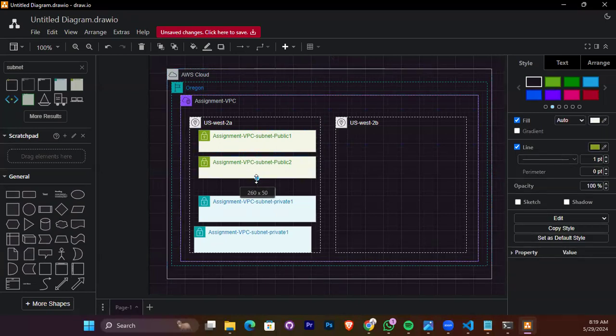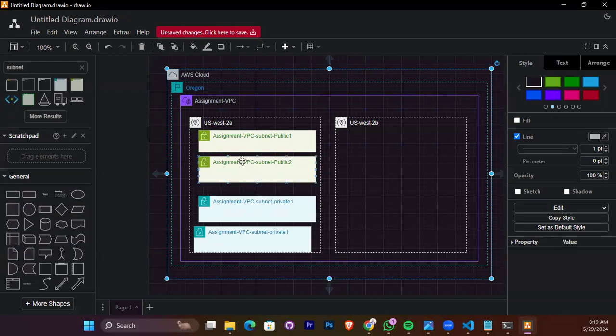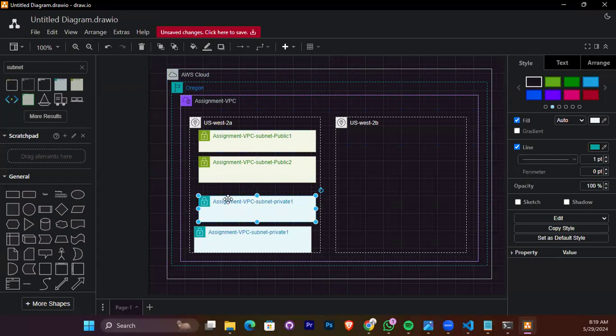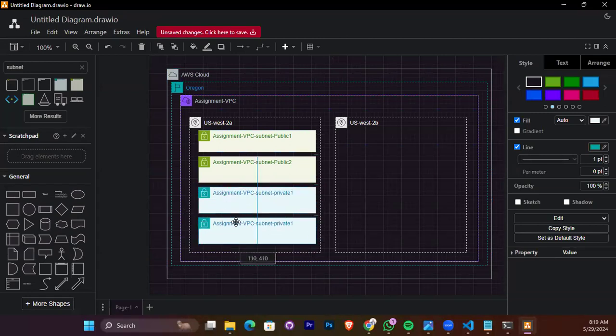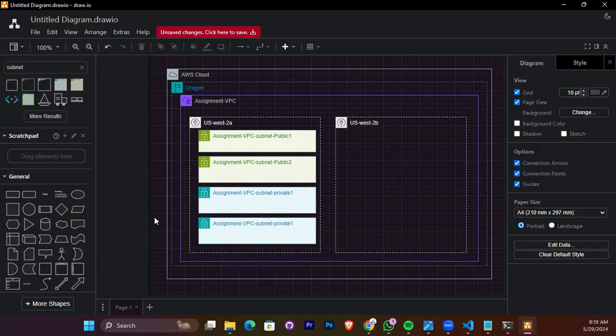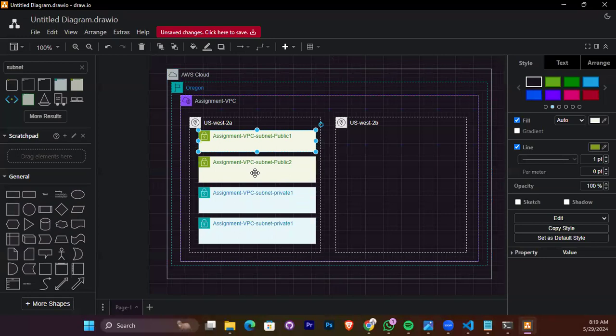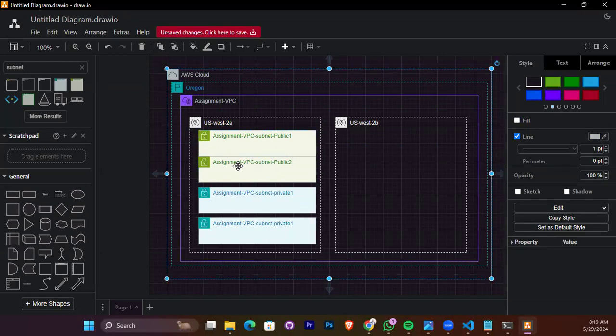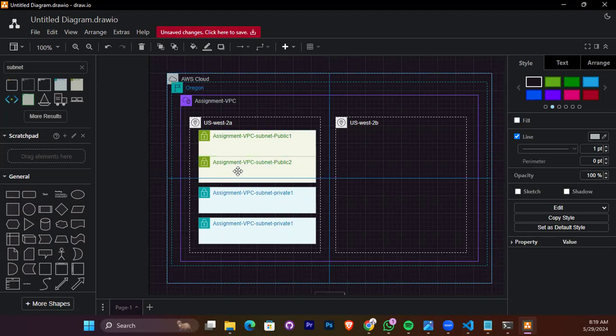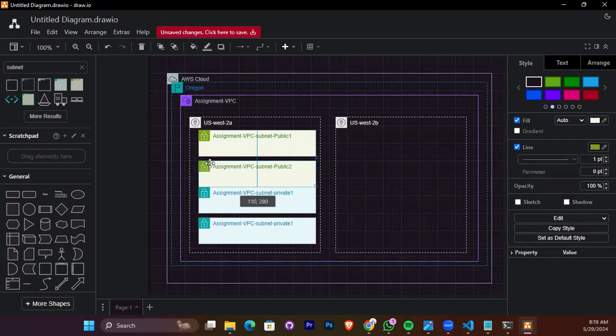So let's maintain the size. So it's okay. Then if I do the other one better, the first one looks smaller. It's smaller, okay. So push the assignment VPC down. The last assignment.